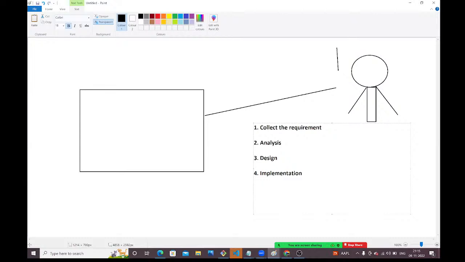First requirement gathering, next analysis, next design, next implementation. After that, the customer will come. Customer means whoever gave the requirement to this person will come and verify, based on his requirement, whether the construction is going on or not, and whether the construction is completed based on his requirement or not. We can say testing, guys. Once the construction is completed based on his requirement, the service providers will deliver the building to the customers. Here, deliver.